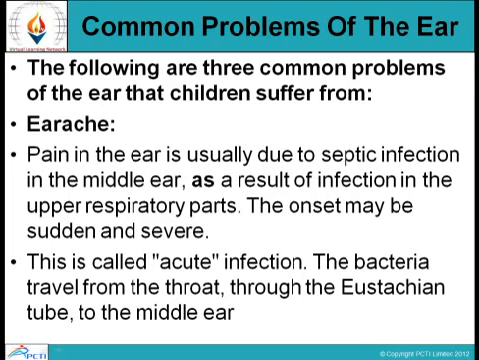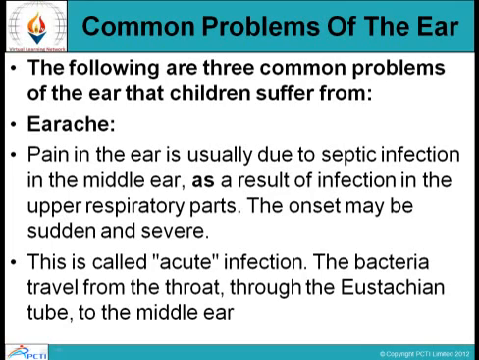Next are the common problems of the ear. The following are the three common problems of the ear that children suffer from. First is the earache. This may be due to any of the following issues.